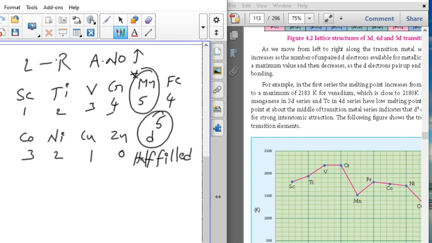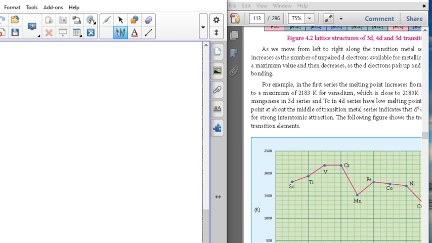Okay, now see. Melting point variations I will show you.